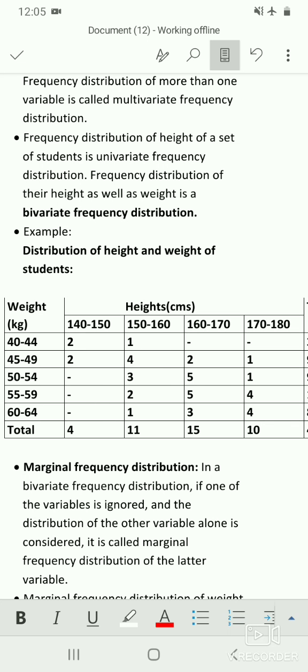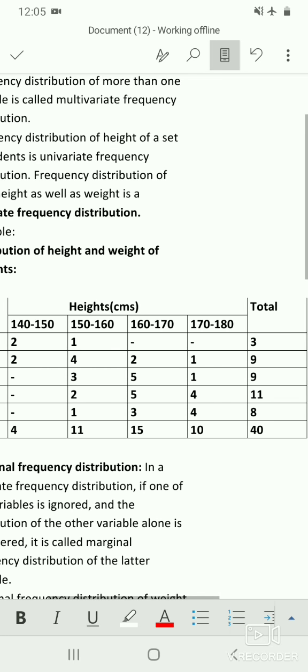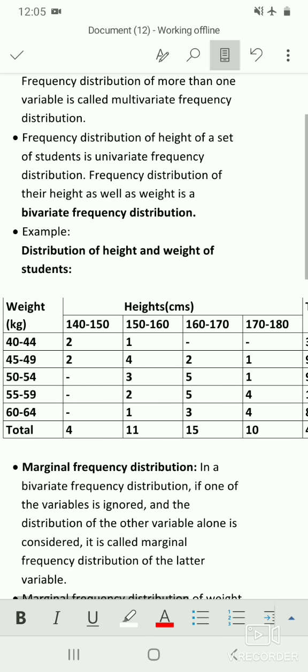So in the right side you can see heights in centimeters. So heights are like 140 to 150 centimeters, 150 to 160, 160 to 170, 170 to 180 centimeters. So here the height is nothing but exclusive type of data. That is, the upper limit of the first interval is the same as the lower limit of the next class interval. That is, a student who has a height of 150 centimeters is included in the second class interval, not in the first class interval, that is 140 to 150. So here heights of the students is of exclusive type.